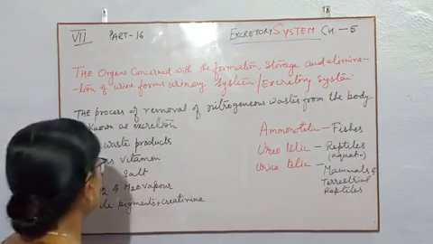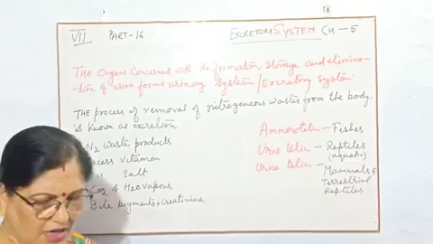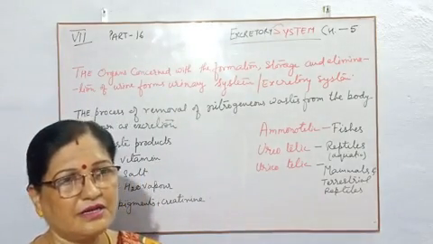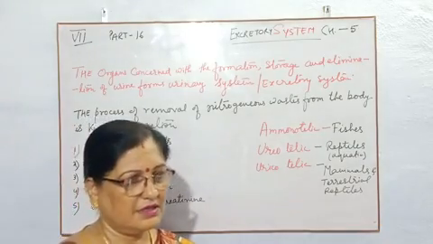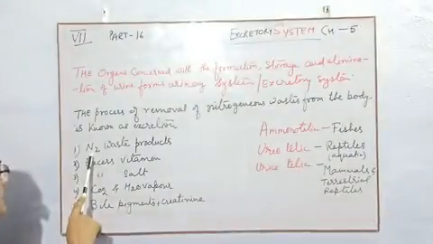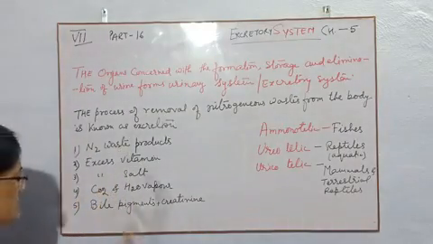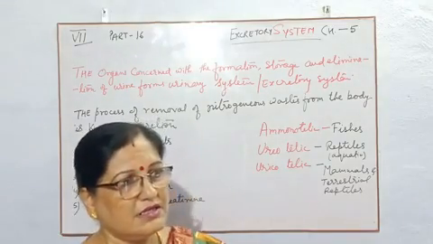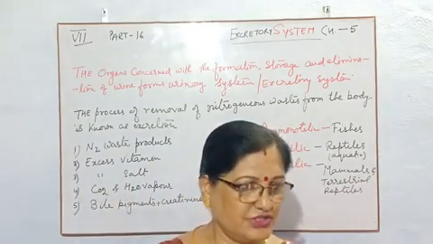Now children, how many things are released out from our body in excretion? First and foremost should be the nitrogenous waste product, that means the waste material having nitrogen.